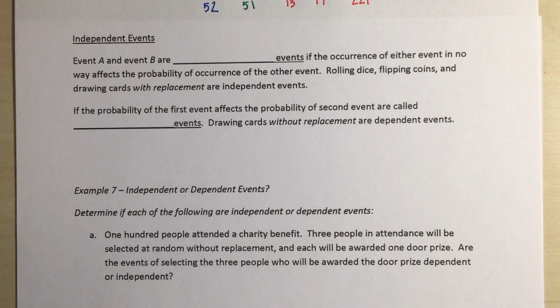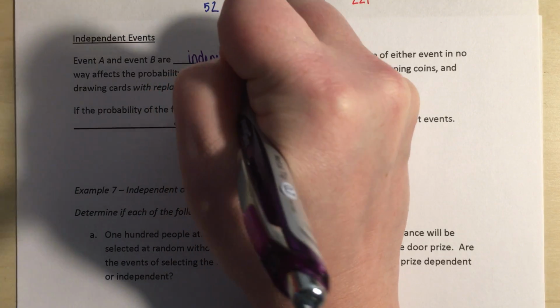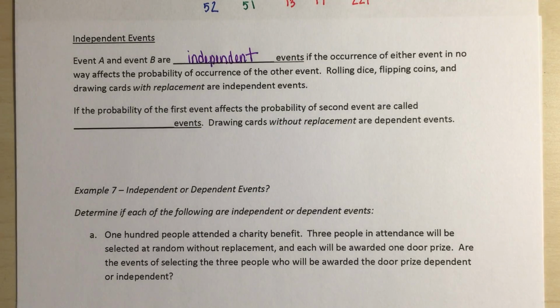Right, the ideas of with replacement and without replacement tie directly into our next set of definitions. Event A and event B are independent events if the occurrence of either event in no way affects the probability of occurrence of the other event. Rolling dice, flipping coins, and drawing cards with replacement